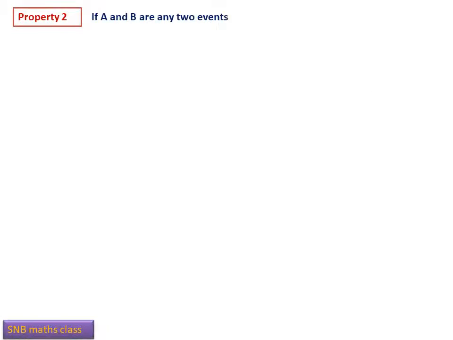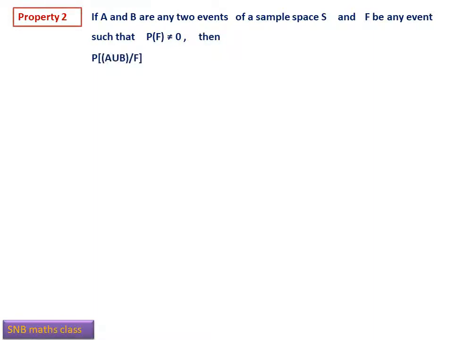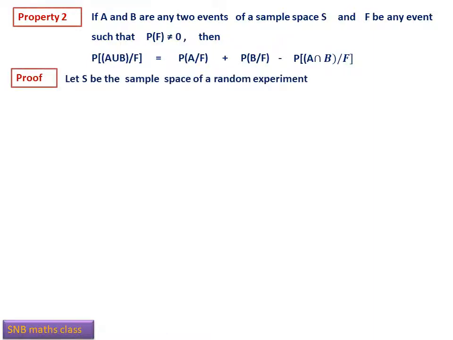Then property 2, if A and B are any two events of a sample space and F be any event such that probability F is not 0, then probability of A union B given F, once again conditional probability, will be equal to probability A given F plus probability B given F minus probability A intersection B given F. Exactly similar property you have studied last year for probability A union B. And we are going to use that property here also in proof.